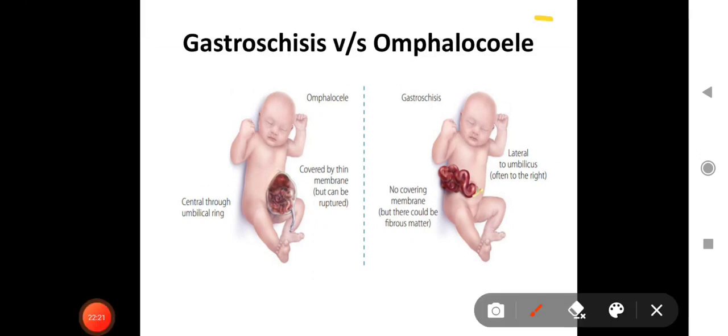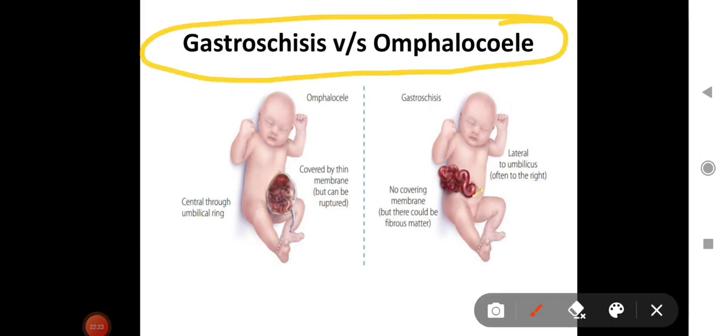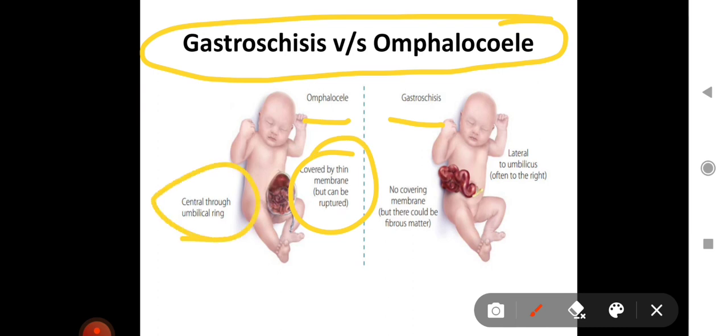Next topic is differentiation between gastroschisis and omphalocele. Now this is omphalocele, this is gastroschisis. Omphalocele is usually covered by a thin membrane, and it is coming centrally through the umbilical ring. And gastroschisis, on the other hand, is lateral to the umbilicus, often to the right side, and there is no covering membrane. There can be some fibrous matter, but the covering membrane is not there, and the intestines are lying outside. So this is the difference between omphalocele and gastroschisis.